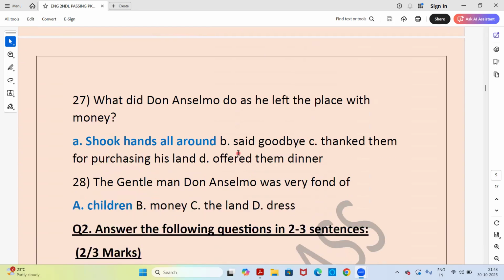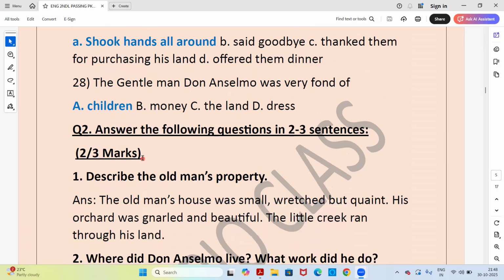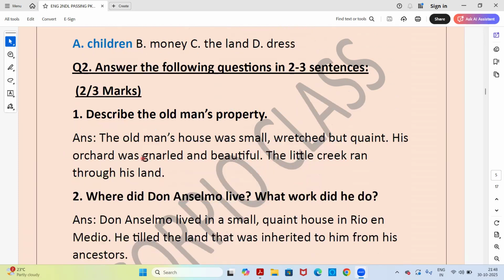Next, what did Don Anselmo do as he left the place with money? Answer is option A, shook hands all around. Next, the gentleman Don Anselmo was very fond of, option A, children. So here we finish with our first main, that is multiple choice question.